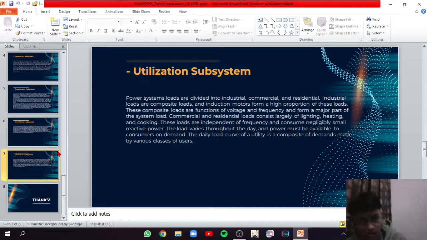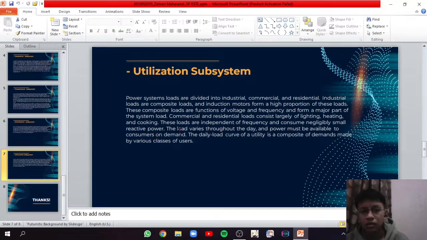And the last structure is the utilization subsystem. Power system loads are divided into industrial, commercial, and residential. Industrial loads are composite loads, and induction motors form a high proportion of these loads. These composite loads are a function of voltage and frequency and form a major part of the system load.